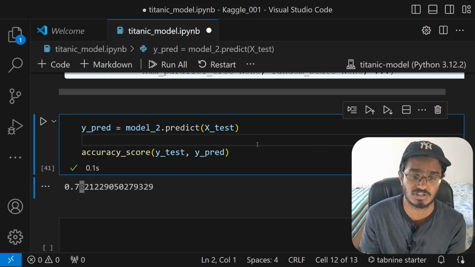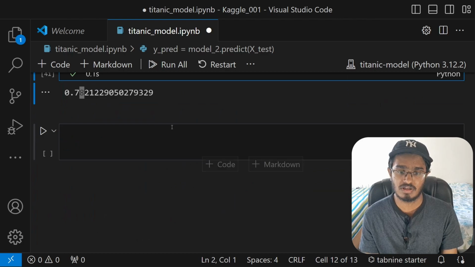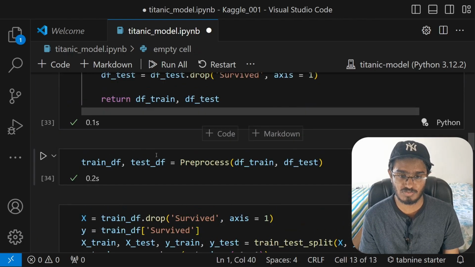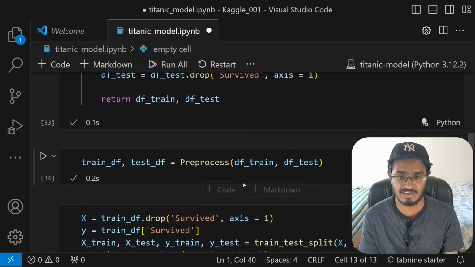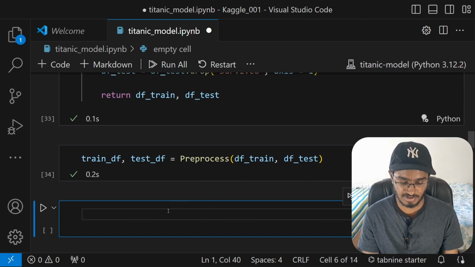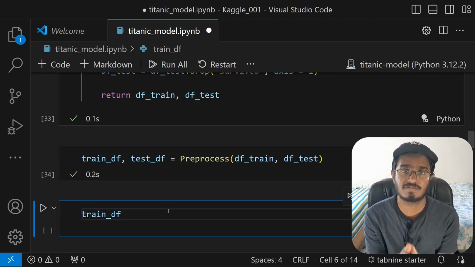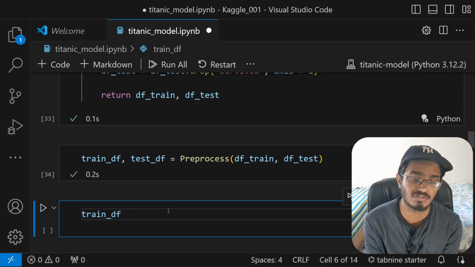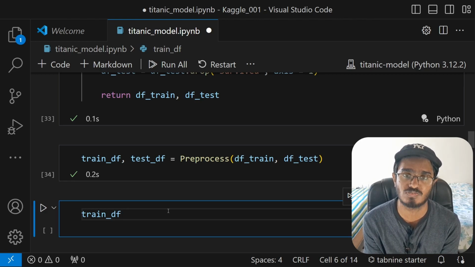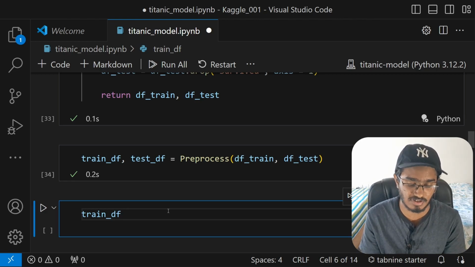Again, if you don't understand what that means, I will show you right about now. Alright, so what I will do here is we have got the train df and the test df. Here I want to find out from the train df the correlation of all the columns with the survived column. That is, how much value is it providing to the survived column.